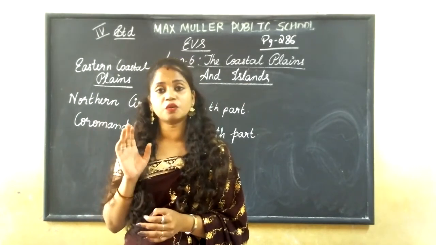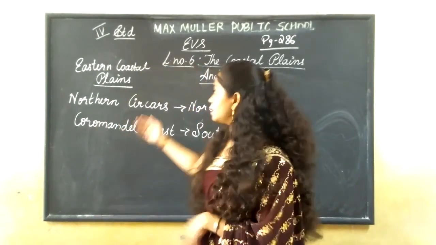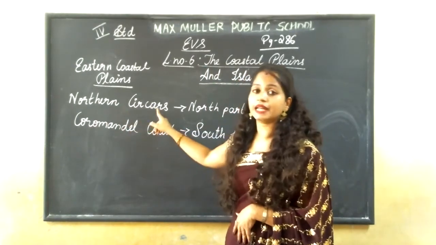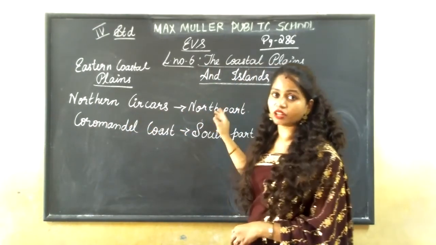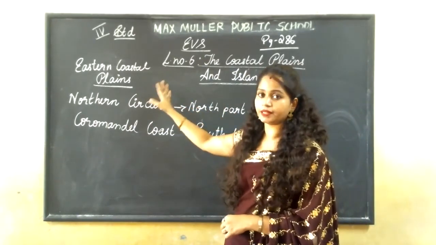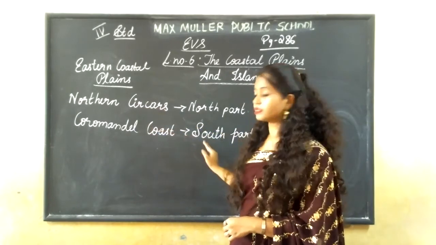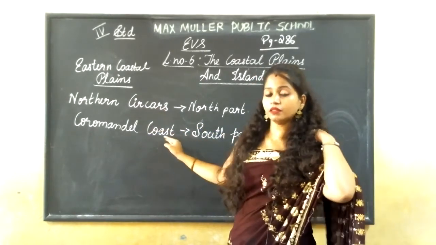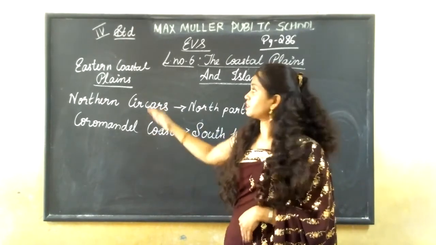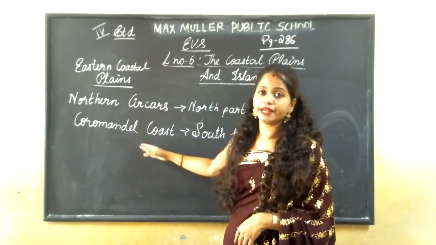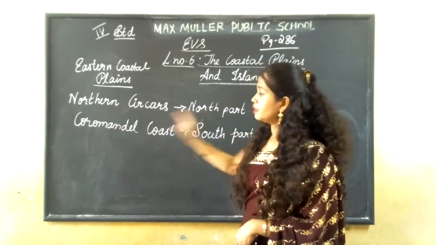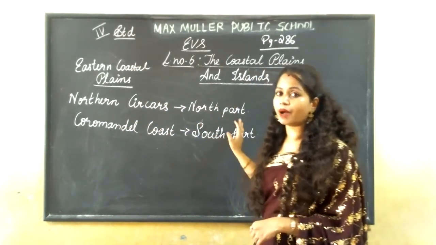This eastern coastal plain is divided into two parts. In the northern part it is the Northern Sarkars, and the southern part is the Coromandel Coast. Okay, these are the two parts into which the eastern coastal plains are divided.